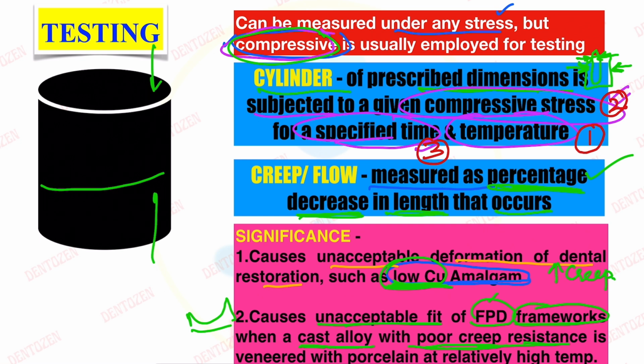So when we are using this cast metal alloy to veneer it with porcelain, that porcelain is fused to this metal alloy at high temperatures. At those high temperatures, these alloys will show creep and it can lead to the changed fit of the framework, so unacceptable fit or destruction of the prosthesis may happen. So those are the two important clinical significances of creep and flow: in case of dental amalgam, low copper amalgam restorations, and second, in case of FPD frameworks, fixed partial denture frameworks, it can lead to unacceptable fit.